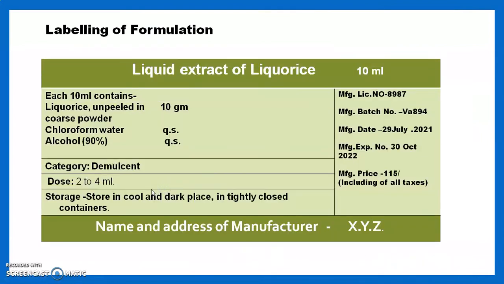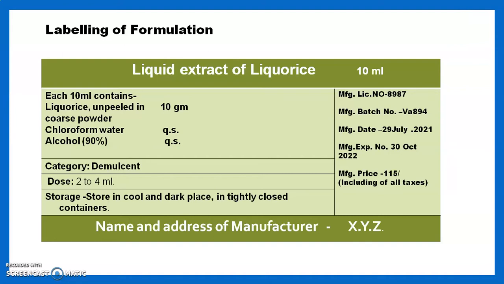Then we move toward the labeling of the formulation. The label of the formulation should contain the name of our formulation at the top of the label. Then we mention the quantity, volume on the right hand side. Then we mention each 1 ml or each 10 ml. Here we mention each 10 ml content.